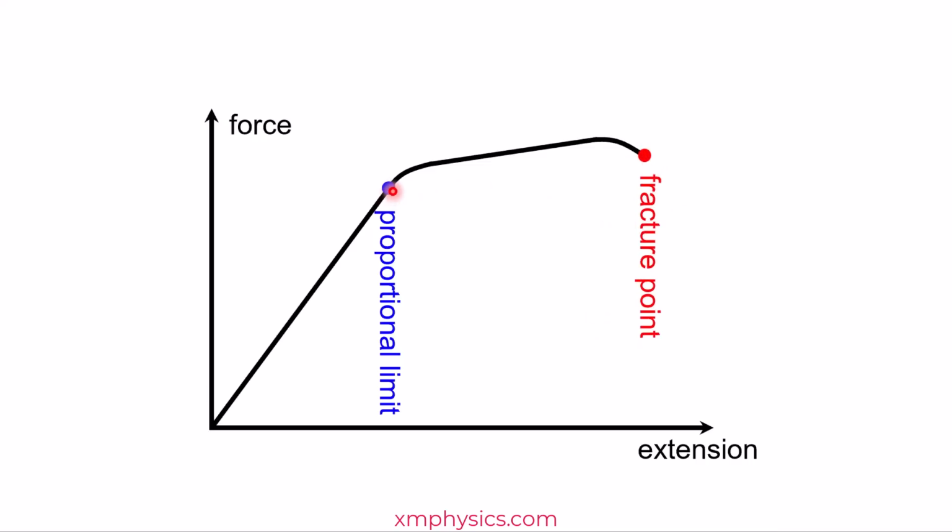Now, between the proportional limit and the fracture point, there's actually one more point which is very interesting. It's called the elastic limit. So this is the maximum extension before the wire undergoes permanent deformation. Not break, just permanently deformed. Okay, let me elaborate.